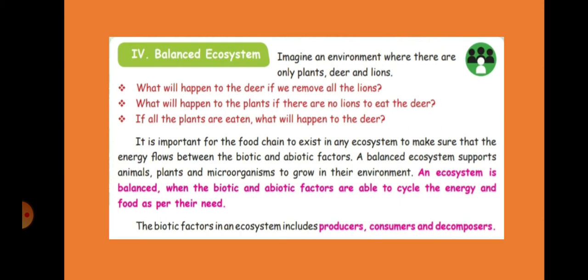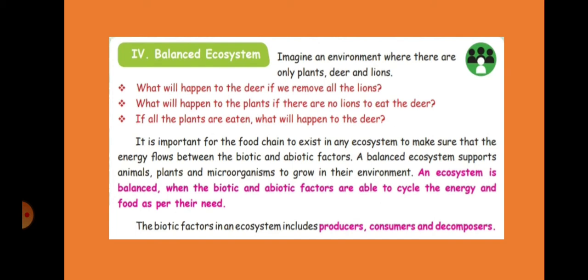If deer are killed by the lion, the deer will become lesser in number, right? The same way, if deer become lesser, the plants will grow, because fewer deer will eat the plants, so the plants will be growing nicely.